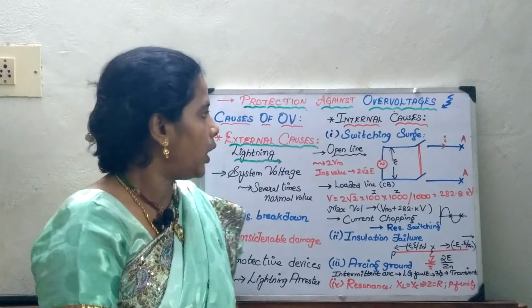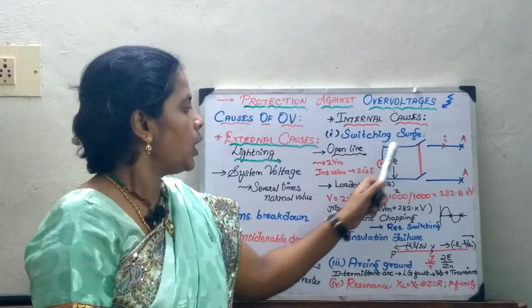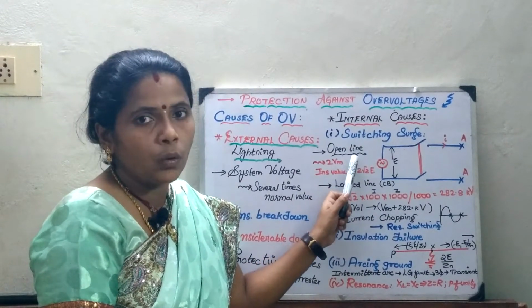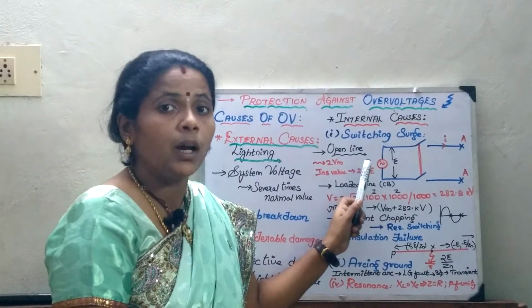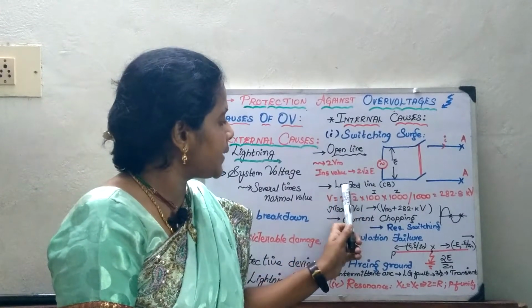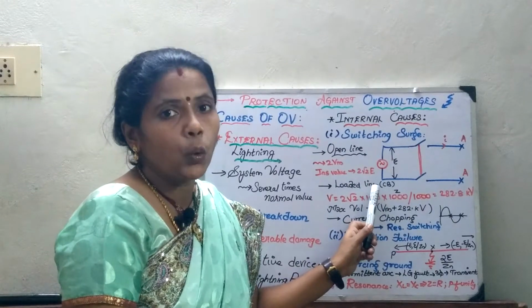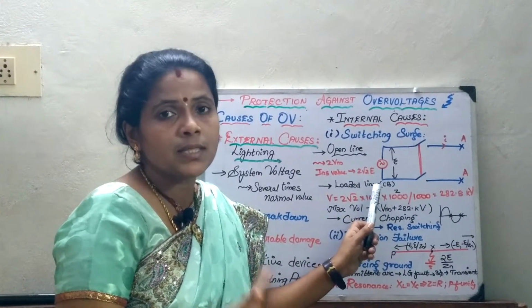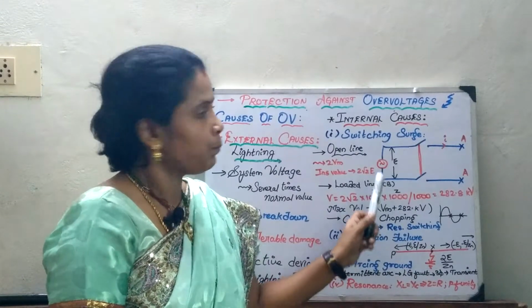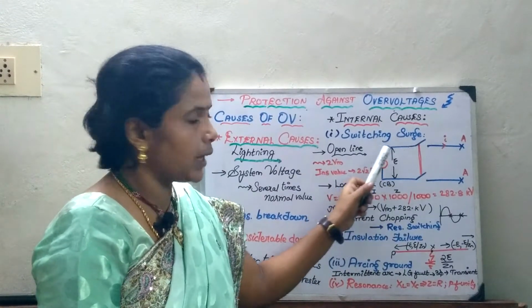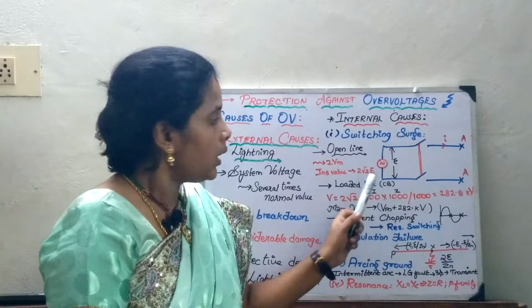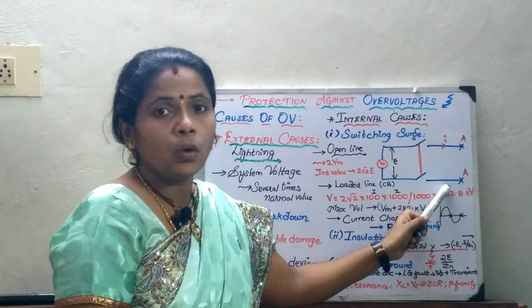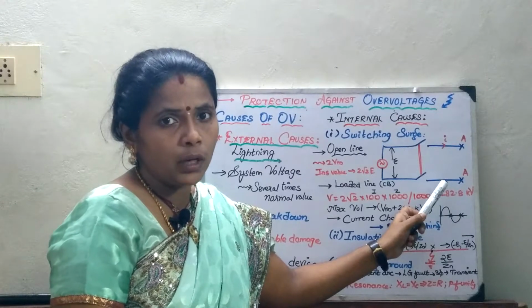Now, under this switching surge, we are going to analyze the case where the line is unloaded, that is, an open line, and the next case, a loaded line. What are the problems that occur in the transmission line? Let us take the first case, wherein I put a voltage source and connect it to a no load line, that is, the line is not loaded at all.